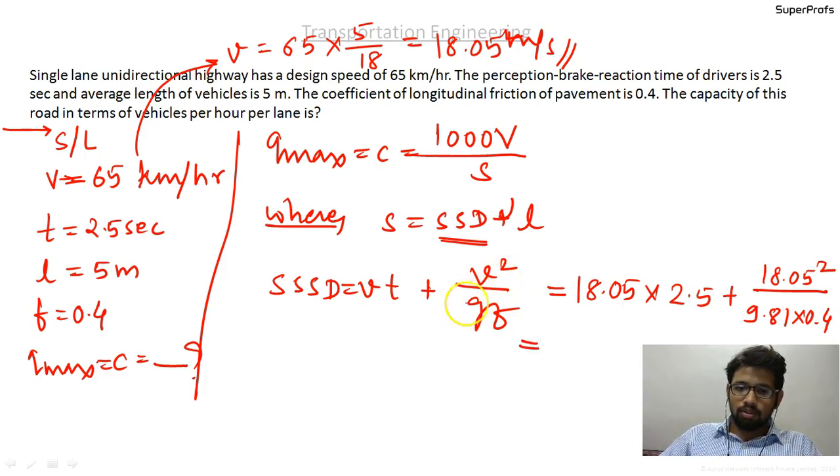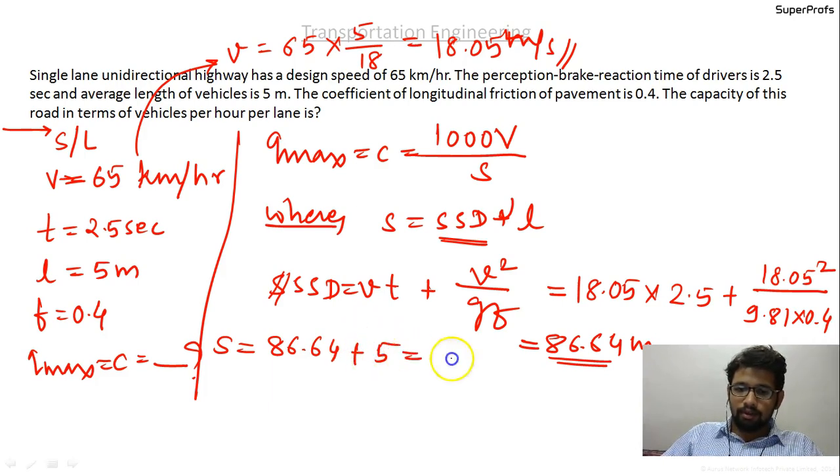So the SSD, if you calculate, you will get the answer 86.64 meters. Okay, so the value of S equal to 86.64 plus the small l, that is 5, which stands for 91.64 meters.